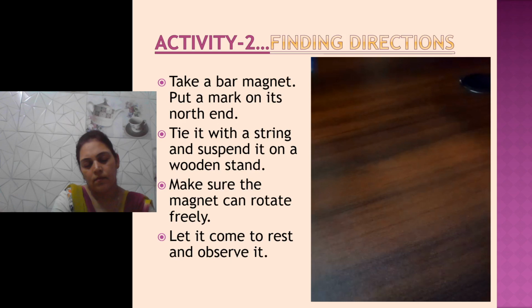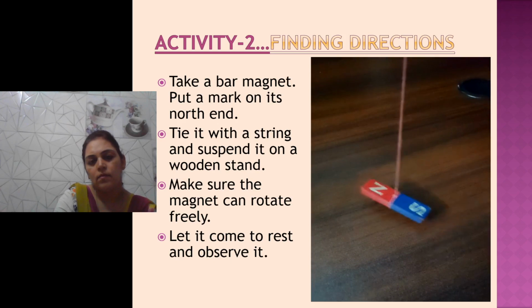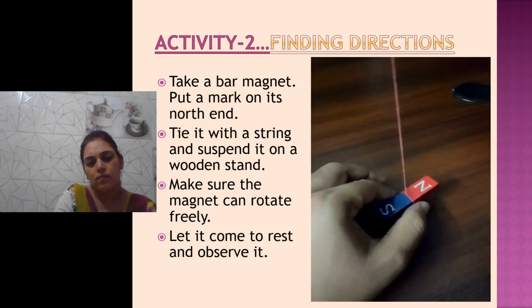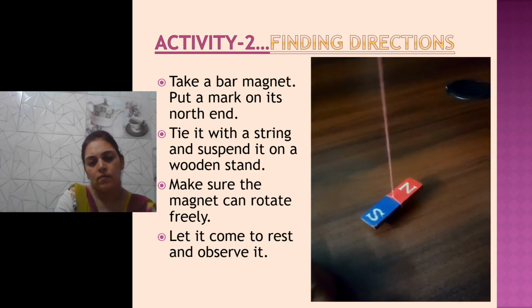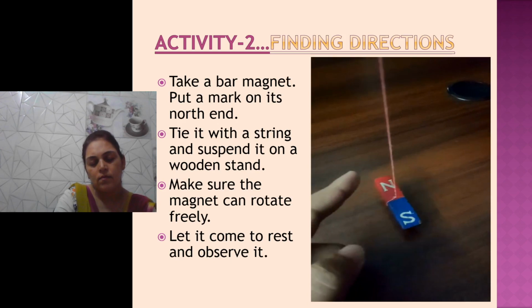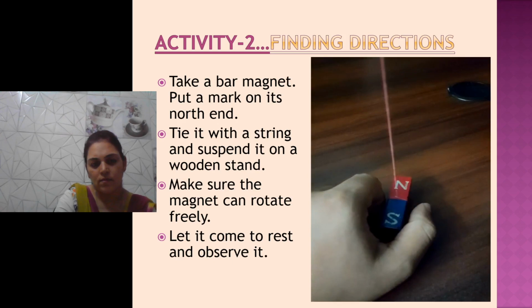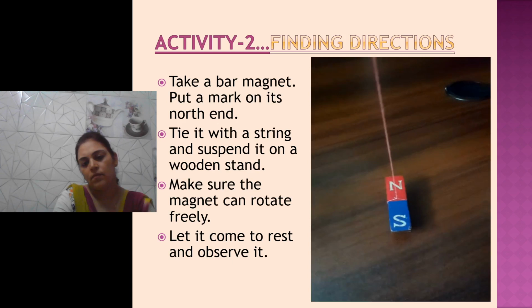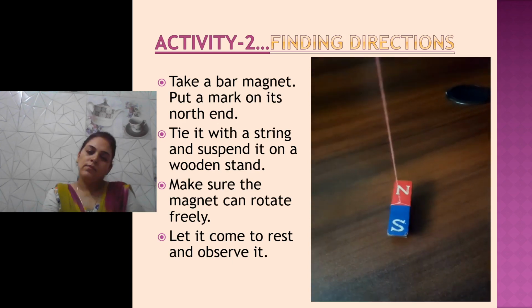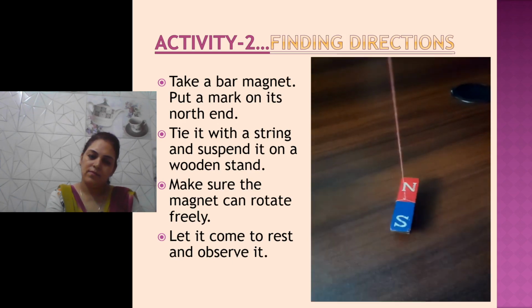Okay, here is the suspended bar magnet. Okay, so it should finally align itself in the direction which we saw before. Okay, to speed up the process, I will just allow it to hang freely. You can see that the north pole is trying to align in that direction and the south pole this way. Okay, so you can see finally when it comes to rest, it points in that direction which we were talking about. Okay, slow it down. Yes, so you see it's aligned in the same direction.